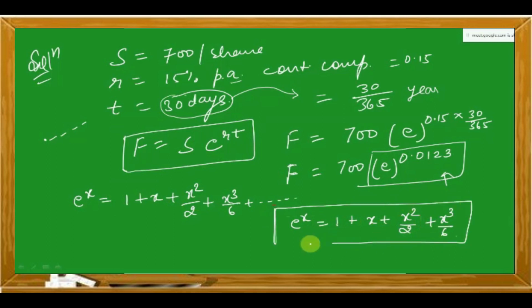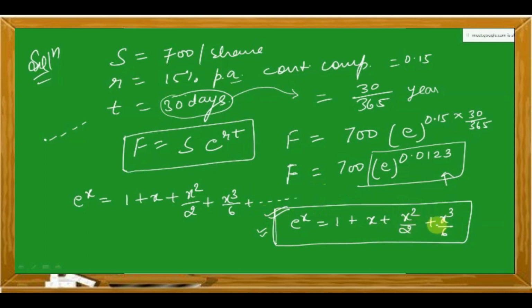The formula is not just this, it will go on further: x to the power 4 divided by factorial 4, x to the power 5 divided by factorial 5, and so on. But we need to keep in mind e to the power x is equal to 1 plus x plus x square upon 2 plus x cube upon 6.